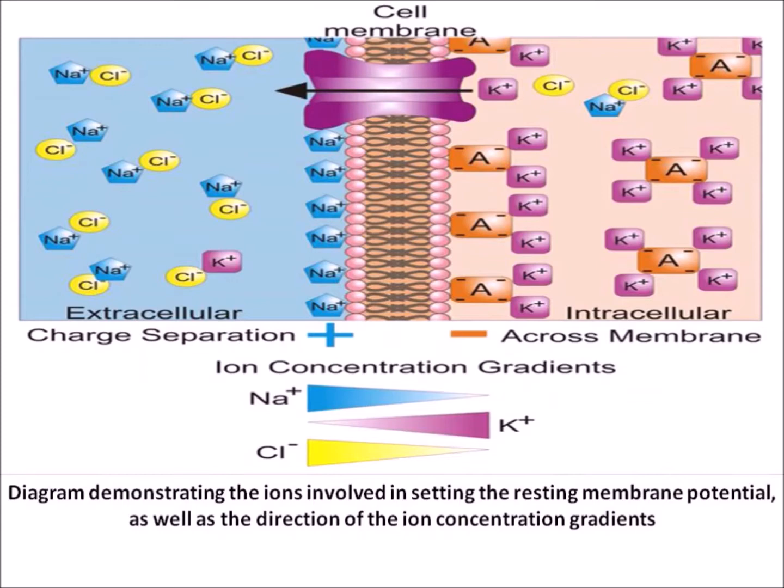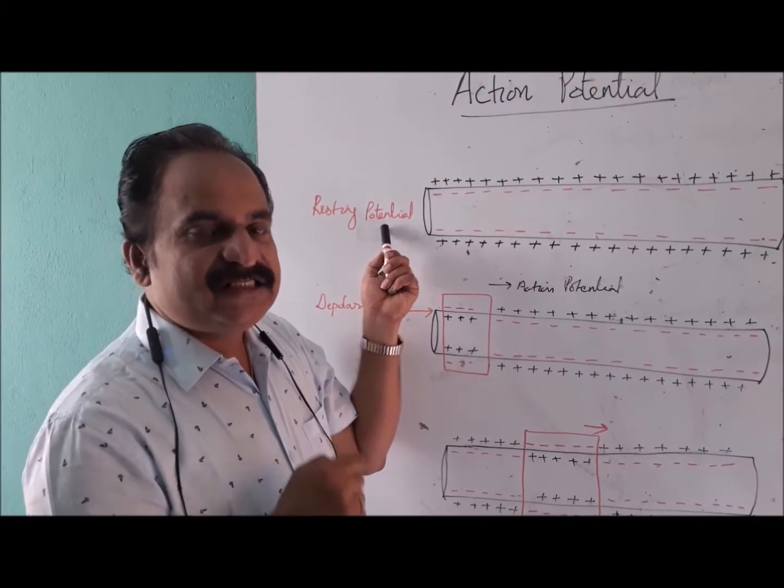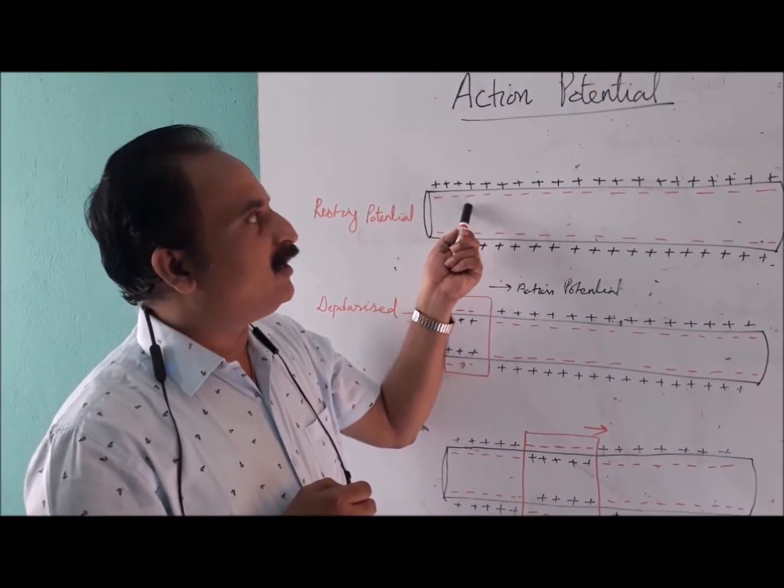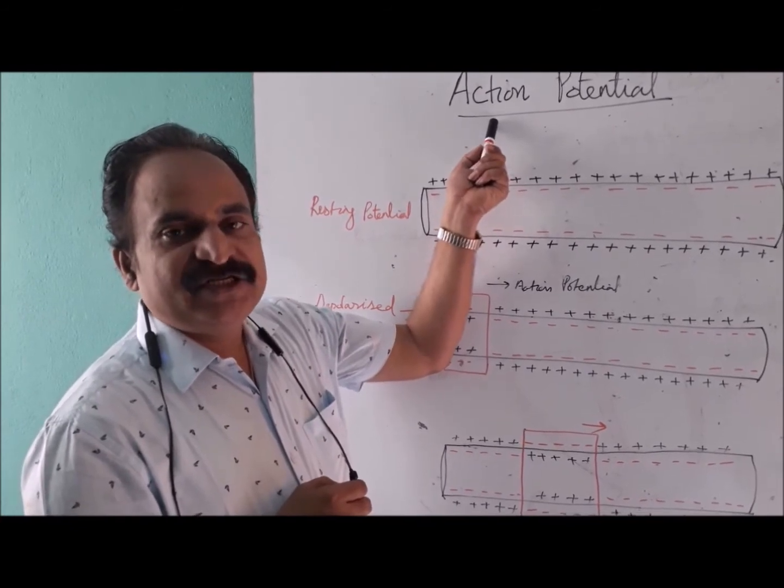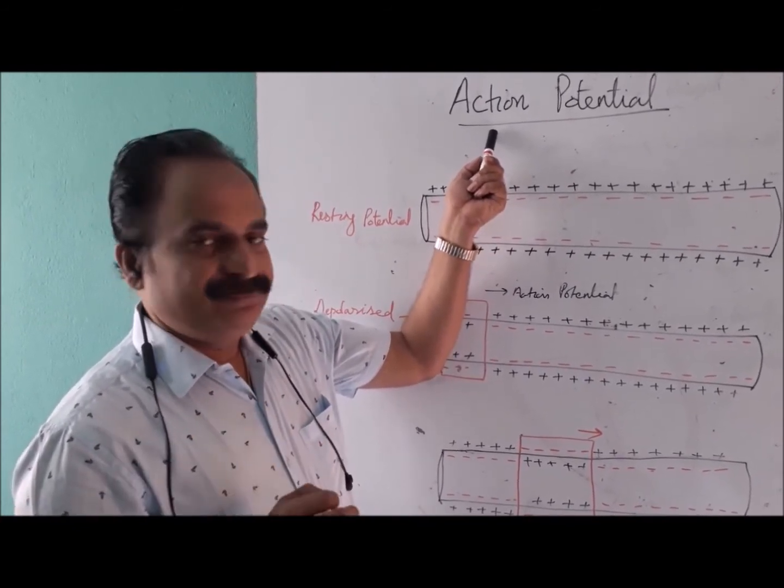This figure demonstrates the ions involved in setting the resting membrane potential as well as the direction of the ion concentration gradients. See, the blue colored arrow shows Na plus ions, the purple shows K plus, and the yellow one is Cl minus ion. When any disturbance in resting membrane potential occurs, that leads to the generation of action potential.